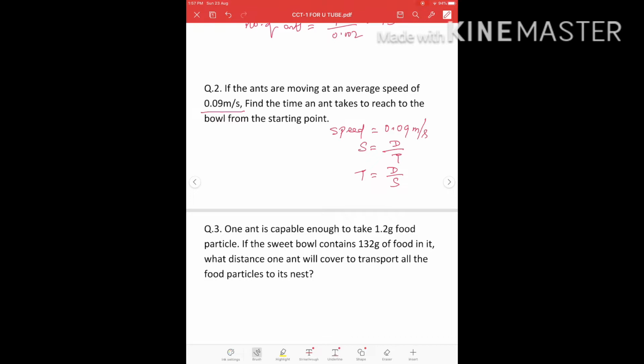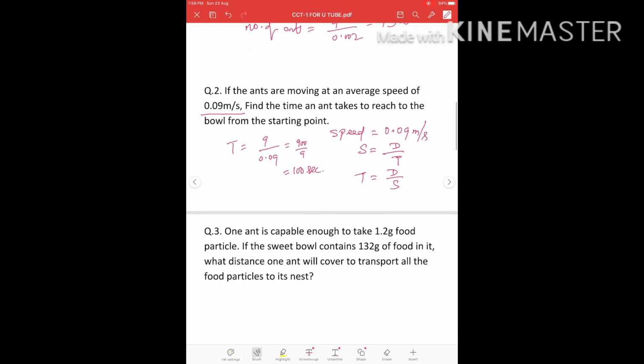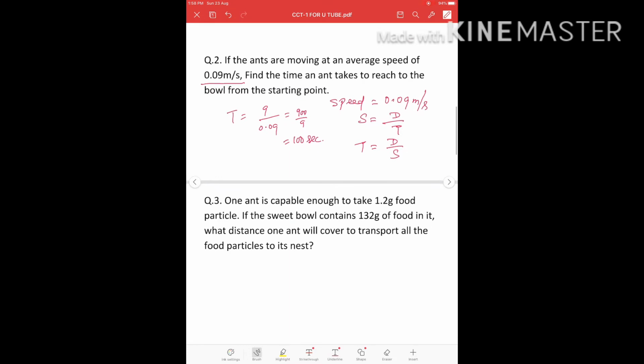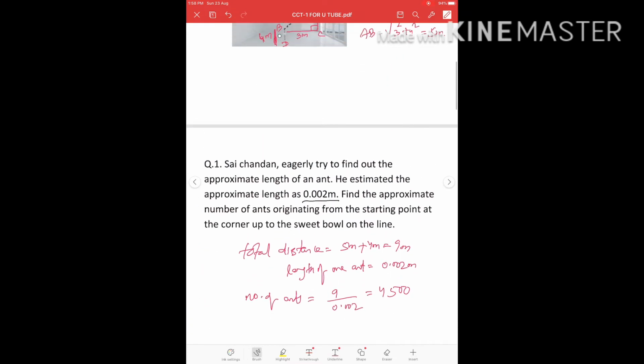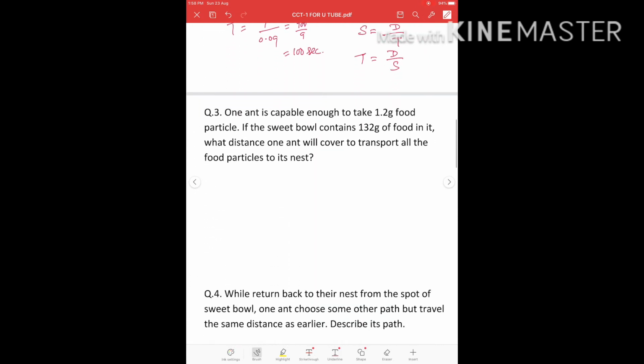The total distance travelled is 9 meter and the speed is given here 0.09. So total time will be 900 by 9, which means 100 seconds. So this is the time taken to move one ant from A point to D point. Okay. Now comes to the third question.